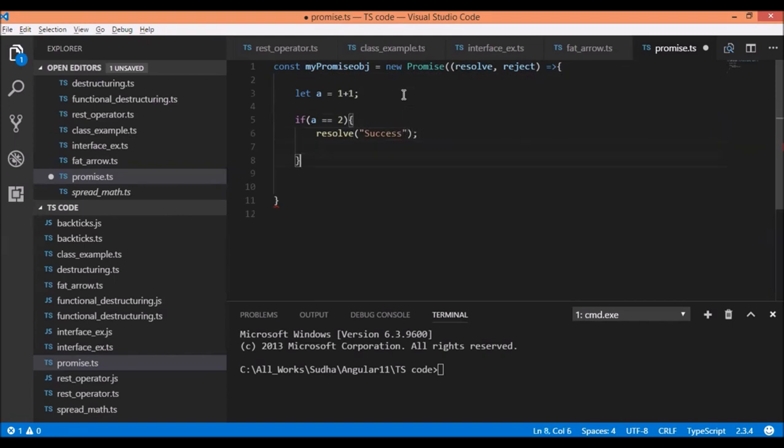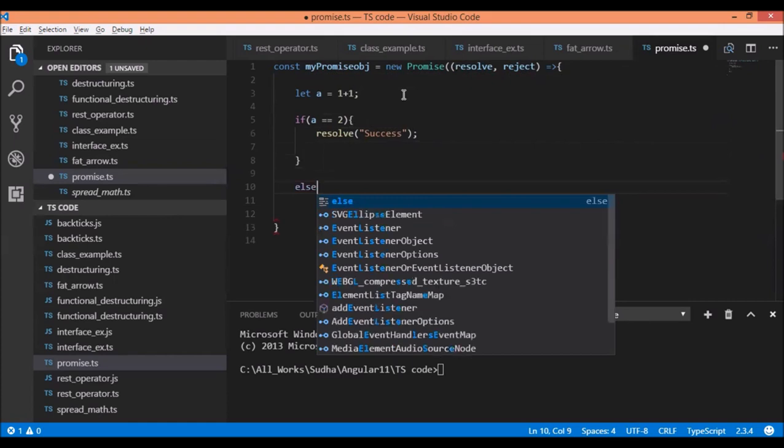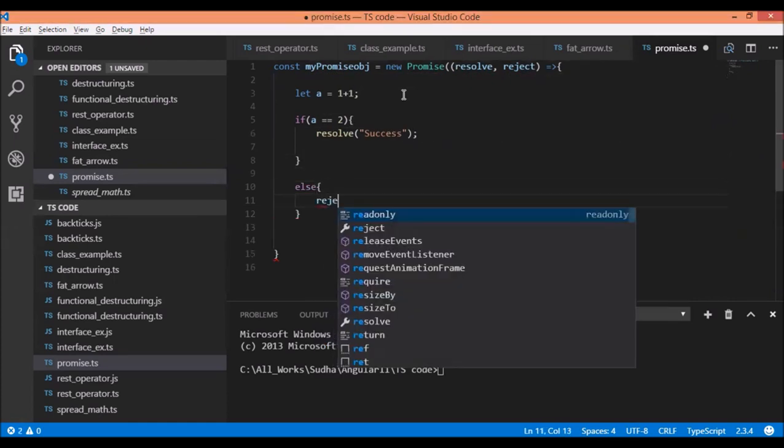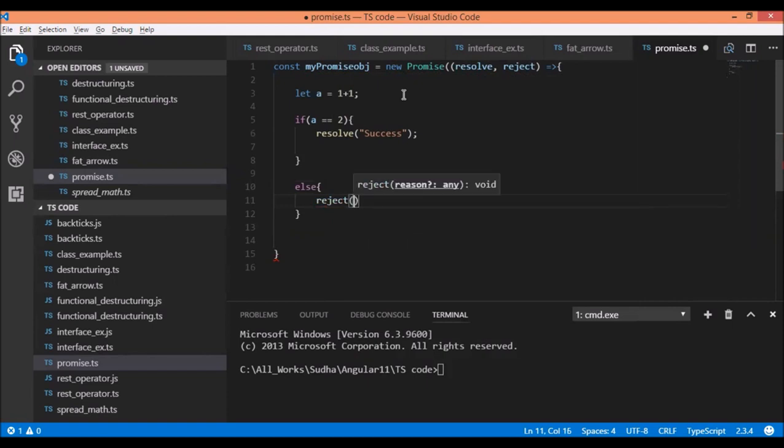Else we'll call reject and pass fail. Now we have created a promise which will succeed if a is equal to 2, otherwise it will reject. If the condition is met, the promise will be resolved, otherwise it will be rejected. So now we have created our first promise.